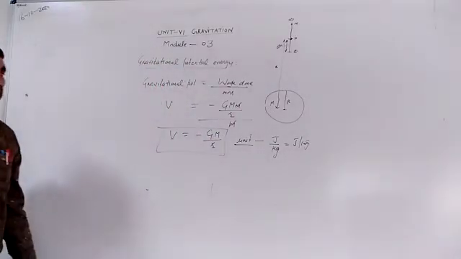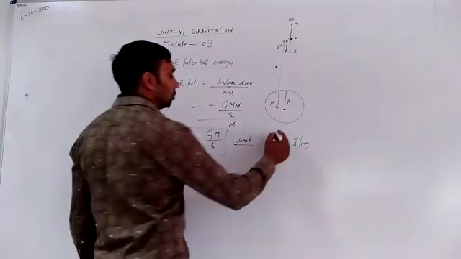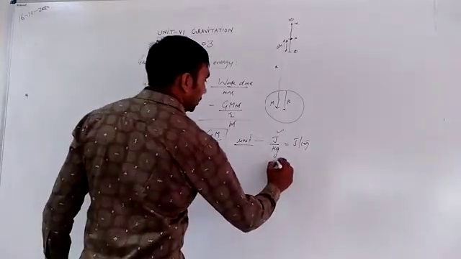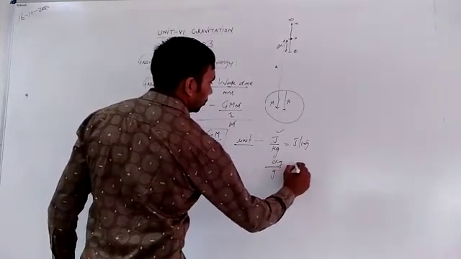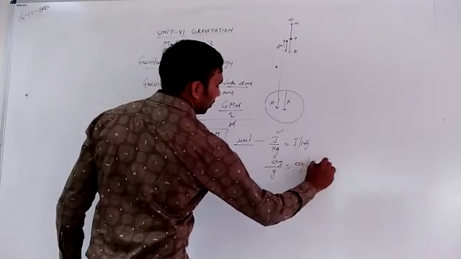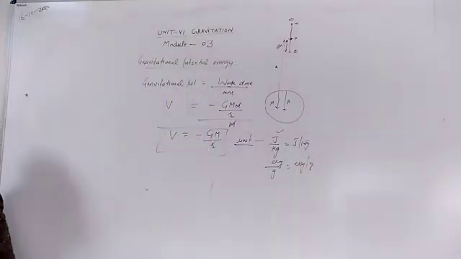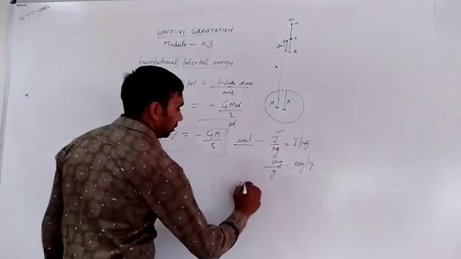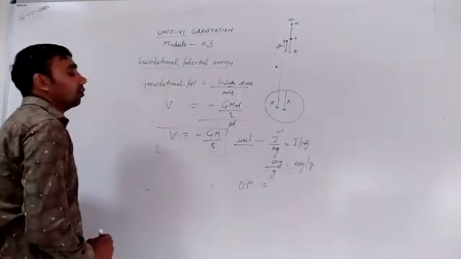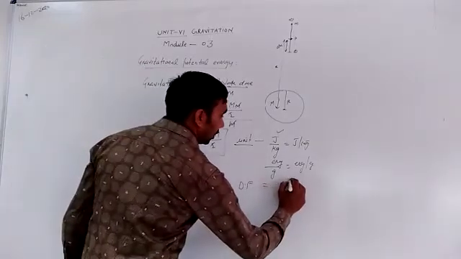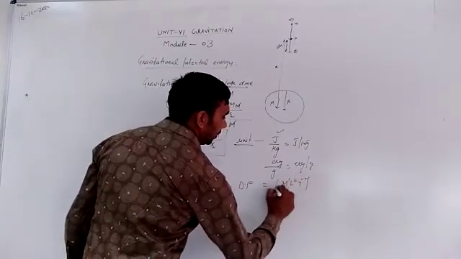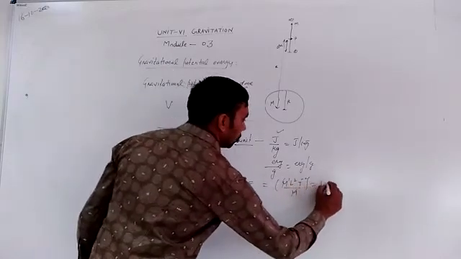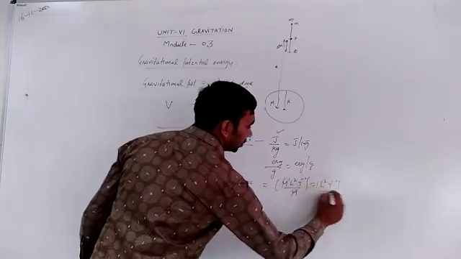In the CGS system, the unit of work done is erg, so the unit is erg per gram. Dimensions of gravitational potential: the dimensional formula of work done is M^1 L^2 T^-2, divided by the mass m of the body, that is L^2 T^-2. These are the dimensions of potential.